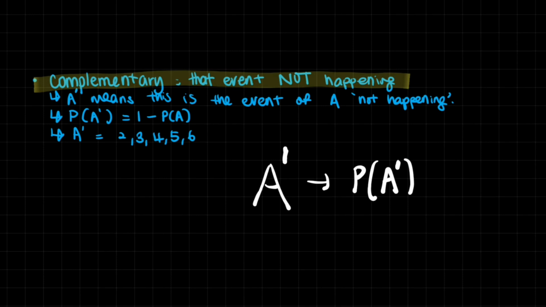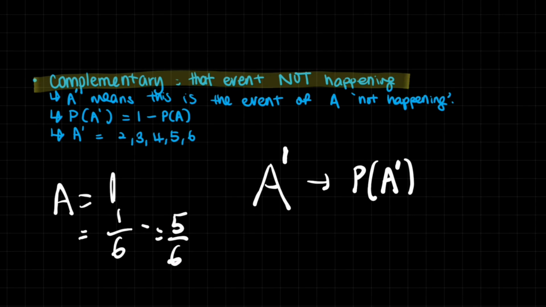Let's take a look at that. So basically, A was the event of getting 1, right? And that was 1 out of 6. If you threw the dice 6 times, the probability is that you're going to get A in one of them. Now, the probability of A not happening would be 5 out of 6. Anything other than A: there are 2, 3, 4, 5, 6.